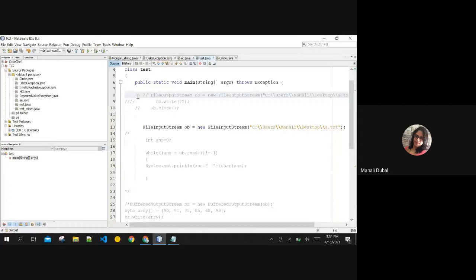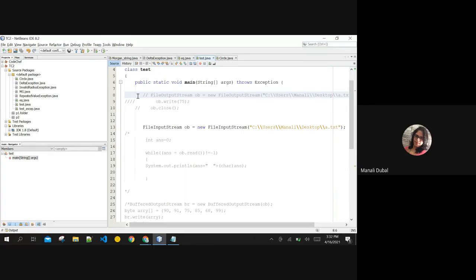The 3rd class that we have discussed is the byte array output stream and byte array input stream. What is the use of byte array output and input stream? It is used to write common data which can be written into multiple files at the same time. If you want to write the same data in multiple files, then we use byte array output stream. It always holds a copy of the data, and this class forwards that data to multiple streams at the same time. So we need not worry about copying the data multiple times.